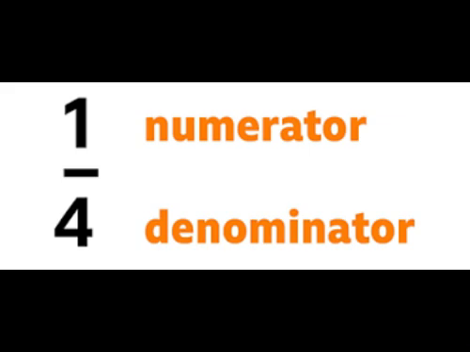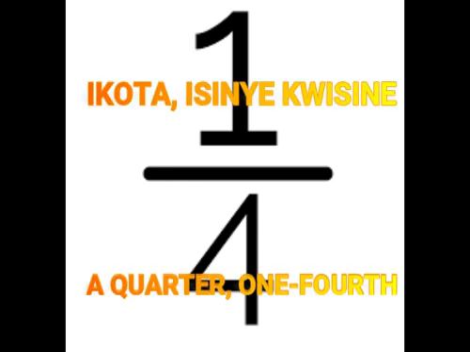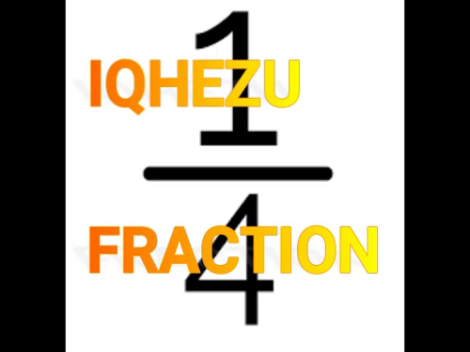U-inye linani eliphezulu. 4 is a denominator or bottom number. Uzine linani elisezantsi. We say a quarter or 1/4. Sithi ikota okanye isinye kwisine. That is a fraction. Elo ke liqhezu.